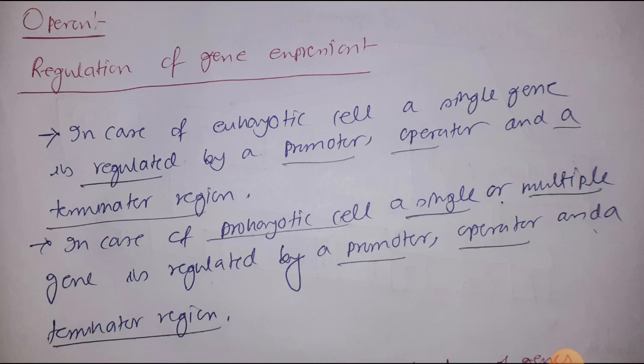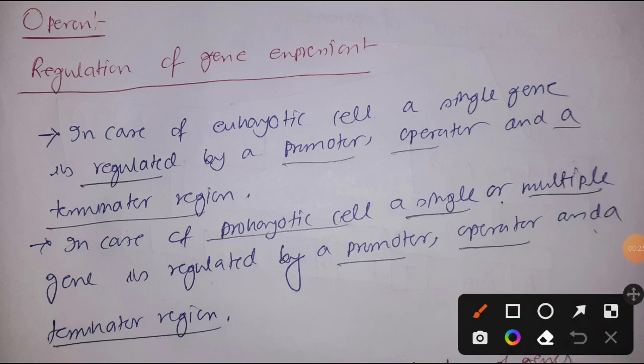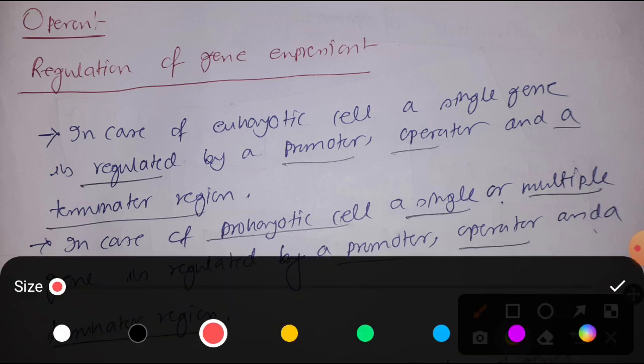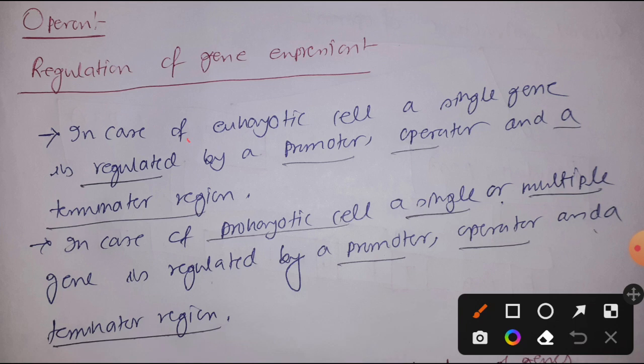So in that video tutorial, I am going to discuss regulation of gene expression, that is the Operon model. So let's start our discussion. Before going to discuss regulation of gene expression, I am going to discuss the basic regulation of gene expression, the difference between eukaryotic cell and prokaryotic cell. Remember, regulation of gene expression means simply the transcription of DNA into RNA.